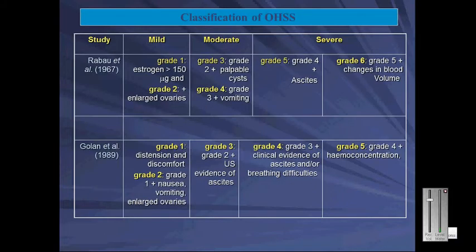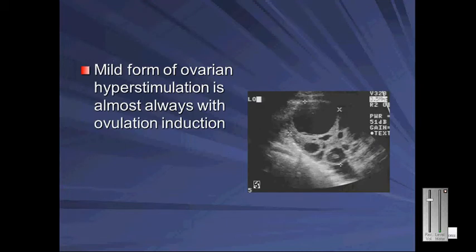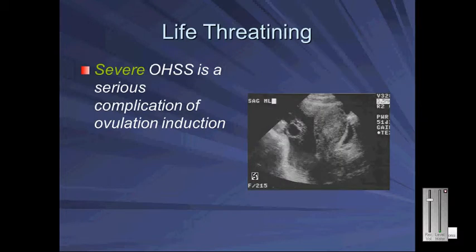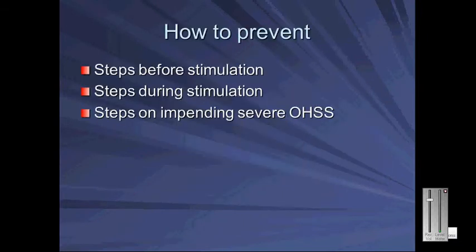Classification of OHSS. Mild form of ovarian hyperstimulation is almost always present with ovulation induction. Severe OHSS is a serious, life-threatening complication of ovulation induction, with hepatorenal involvement. How to prevent? Steps before stimulation, steps during stimulation, steps on impending severe OHSS.